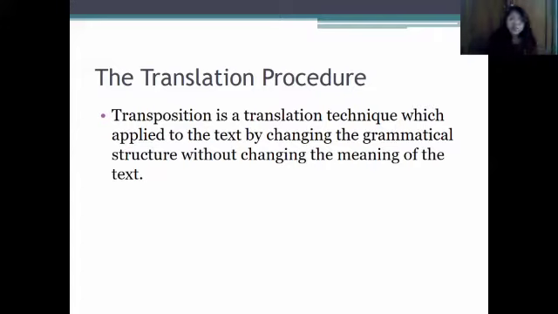The examples of transposition are such as changing the sequence of word class and changing the form of words from singular to plural. Okay, next my friend will explain the example.